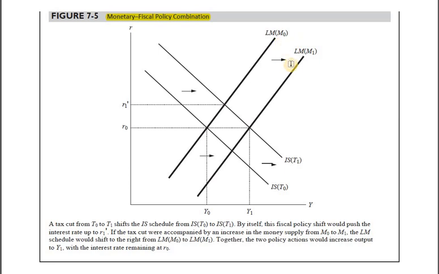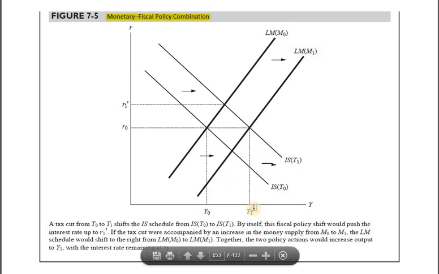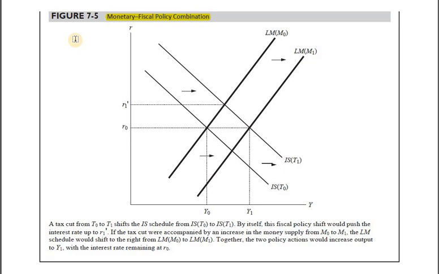So the LM curve shifts rightward. That's what has happened here. The LM curve is M0 here, and then M1 is the new supply, and that's how it got shifted rightwards, and that's how the new rate of interest is R0. So effectively, the initial rate of interest had gone up because of the increased income, because the transaction balance had gone up because of increased income, and we needed to increase the rate of interest to reduce the speculative balance so that the money market could be in equilibrium again.